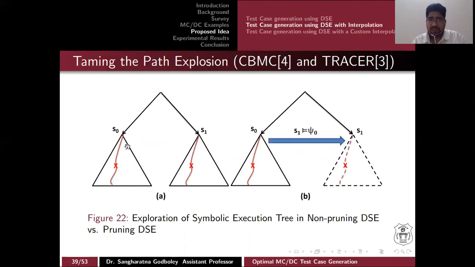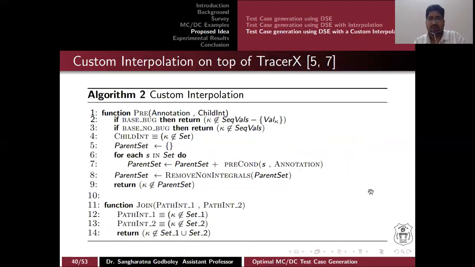S0 already got traversed, and S1 also needs to be traversed in KLEE. But in a system which obeys interpolation, after traversing S0, you can compute some interpolant formulas, and at S1 you have the context. When the context and the interpolant generated at S0 imply each other, then you can say there is no need to traverse the other subtree, and you can subsume this entire dashed framework.